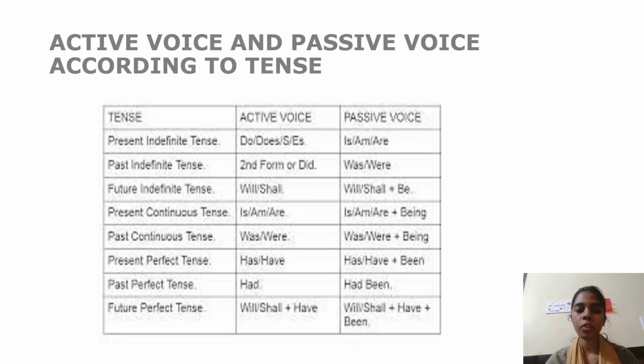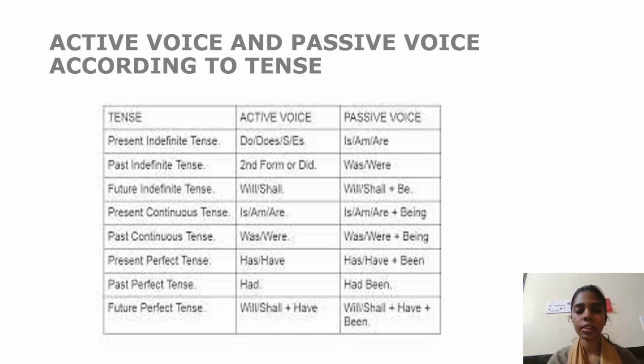Active voice and passive voice according to the tense. Present indefinite tense. Active voice: do or does or is. Passive voice: is or am or are. Past indefinite tense. Active voice: second form or did. Passive voice: was, were.